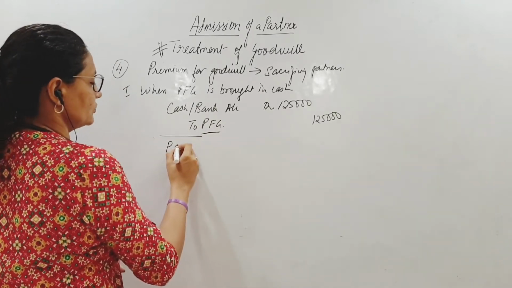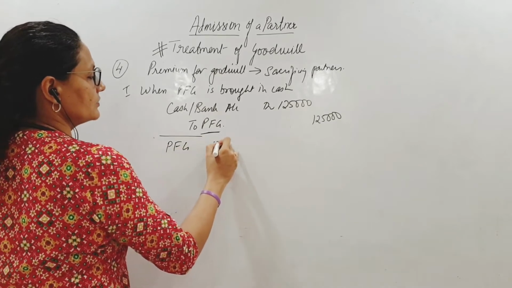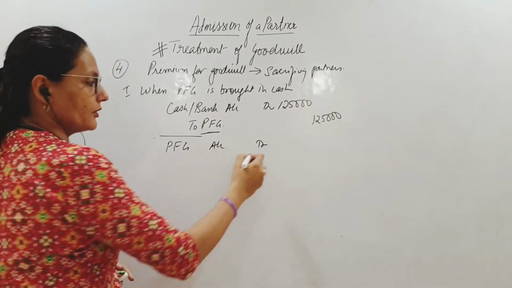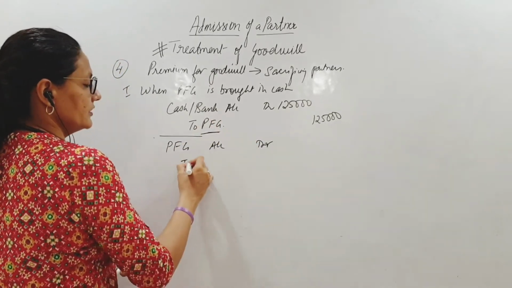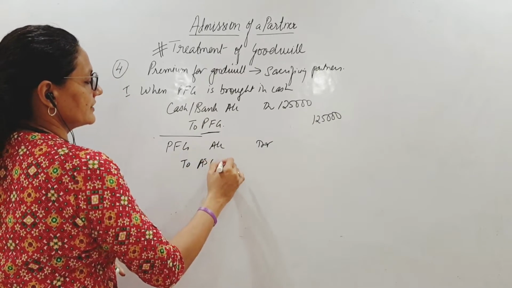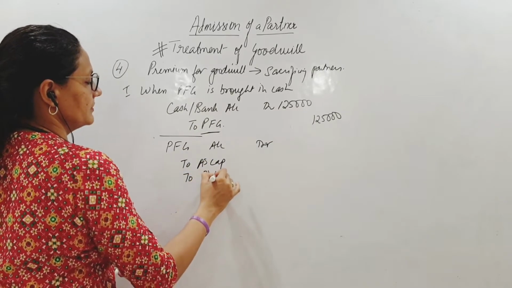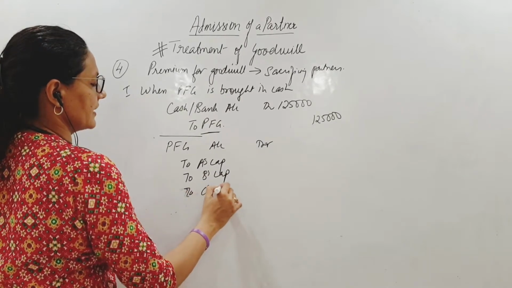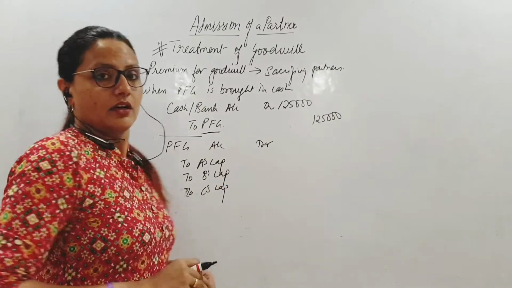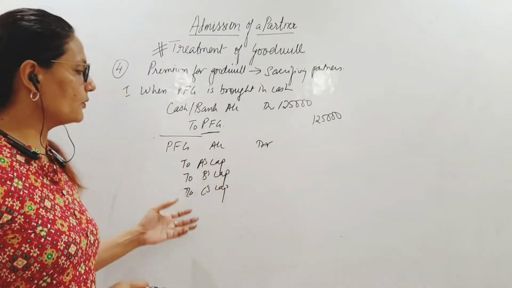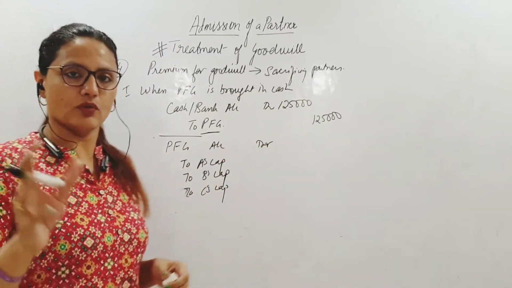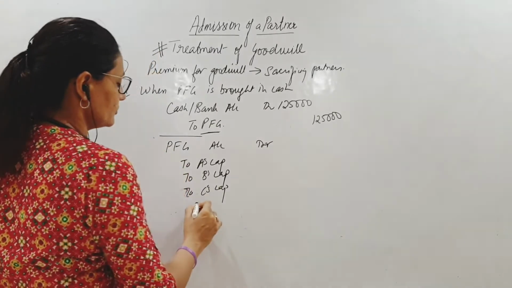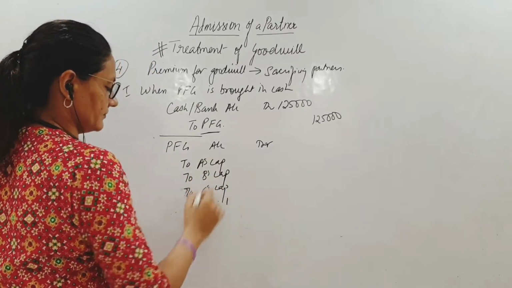So entry number 2: PFG account debit, we are distributing the premium for goodwill to A's capital, B's capital, to C's capital. Suppose the sacrificing ratio, we know how to calculate it, is coming to 2:1.